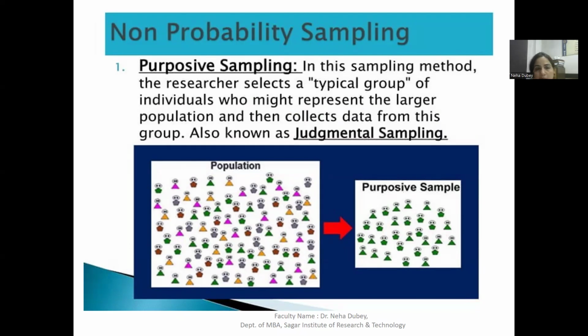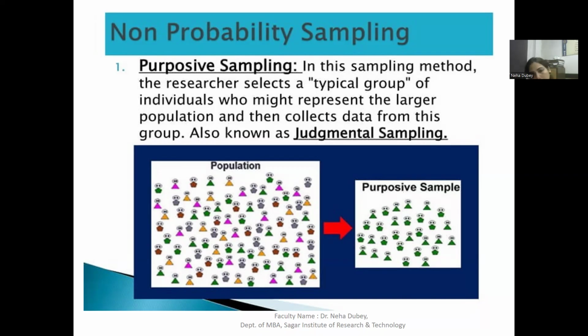So what is non-probability sampling? The first kind is purposive sampling. In this sampling method, the researcher selects a typical group of individuals who might represent the larger population and then collects the data from this group. It is also known as judgmental sampling, right? So in the pictorial representation, you can see a number of people having different colored dresses. In purposive sampling, we have selected only the people wearing green. So this is the judgmental sampling.